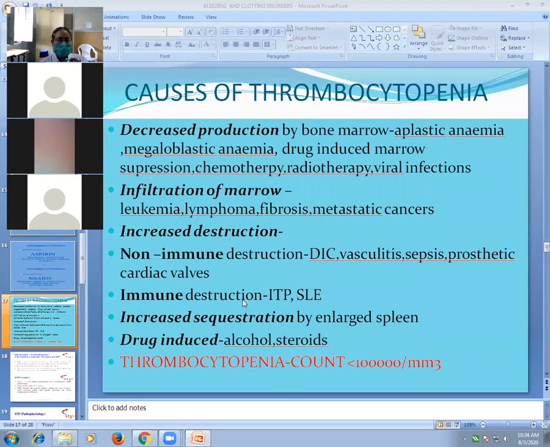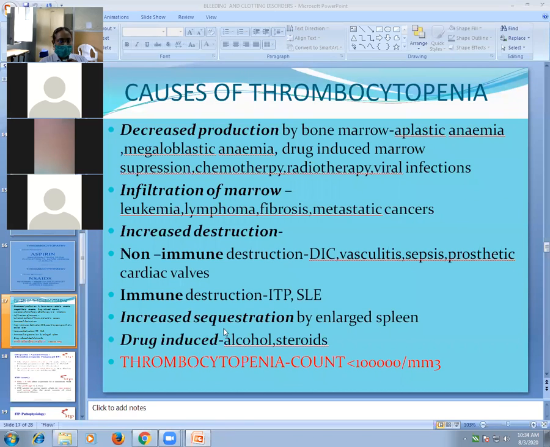Immune destruction: the most common cause is ITP, that is immune thrombocytopenic purpura. Very common disorder in our India. Immune thrombocytopenic purpura is a very common cause of thrombocytopenia, particularly in children. So immune destruction means antibody mediated destruction that occurs in SLE and ITP. SLE is an autoimmune disease, systemic lupus erythematosus, and this is immune thrombocytopenia.